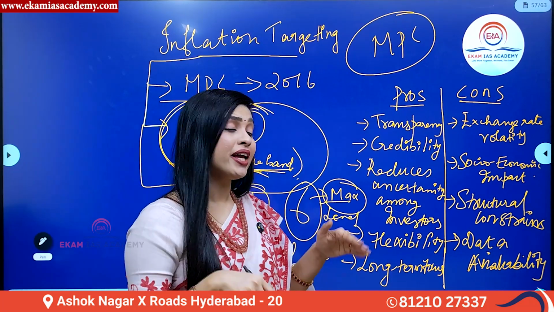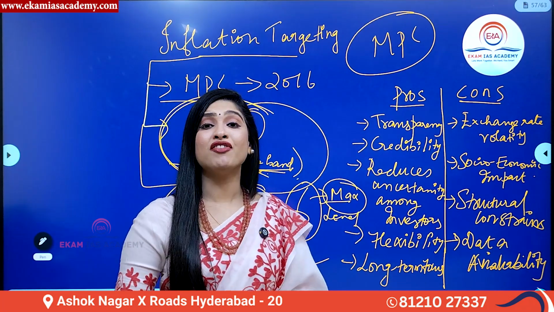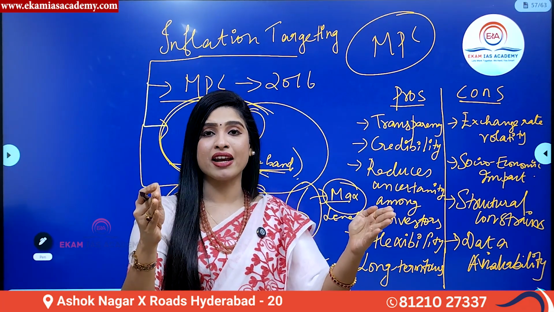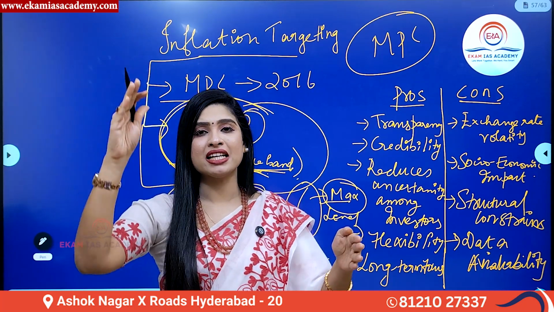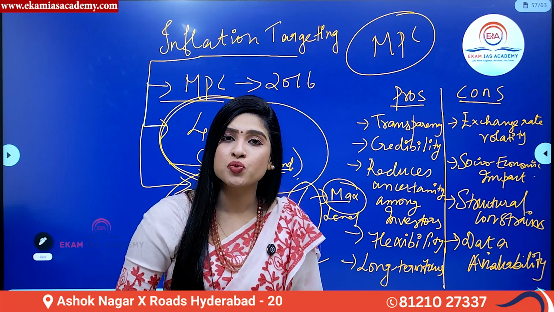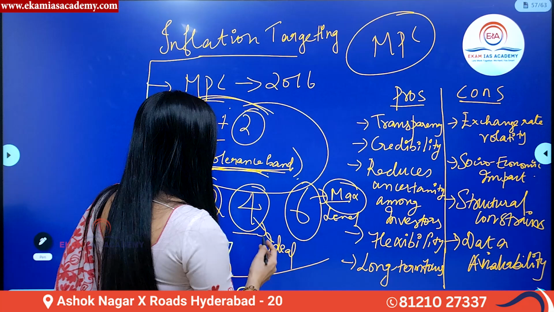So even today, under the same rates of inflation targeting, within this range only, inflation can increase and decrease. And the ideal rate is what? The best rate is 4%.